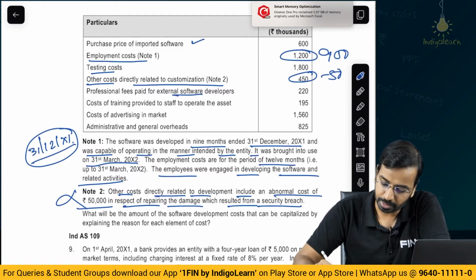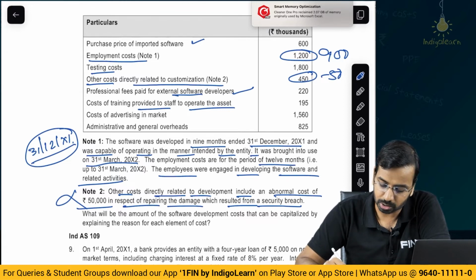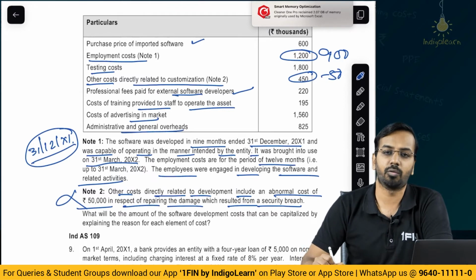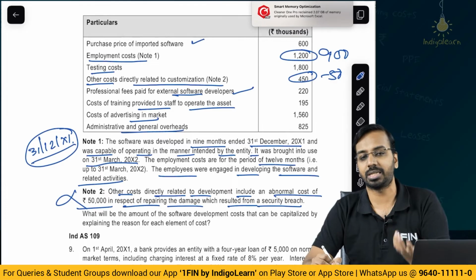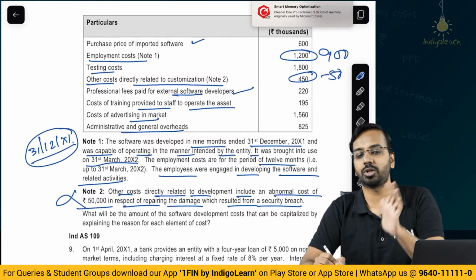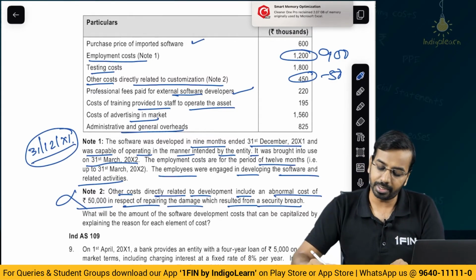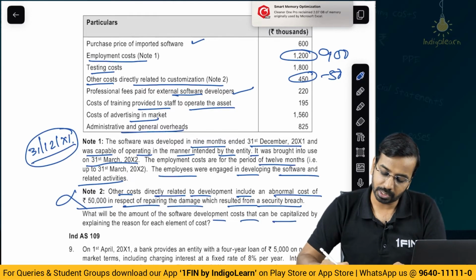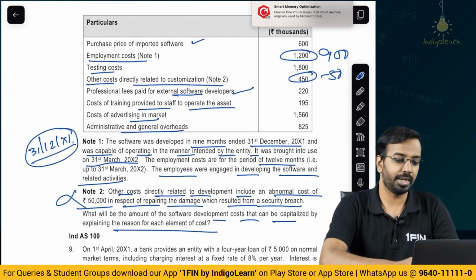Professional fees paid to external software developers, cost of training provided to staff to operate the asset, cost of advertising, administrative and general overheads. Now, we have seen these types of questions multiple times. What is to be included, what is not to be included, and we need to calculate the software development cost, and you have to give the reason for each element, right.